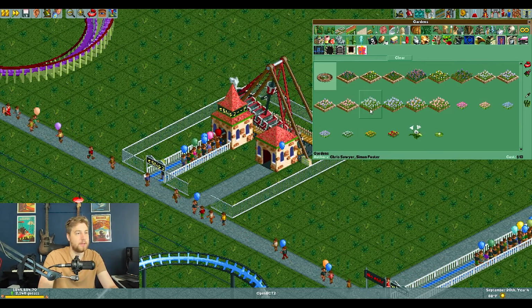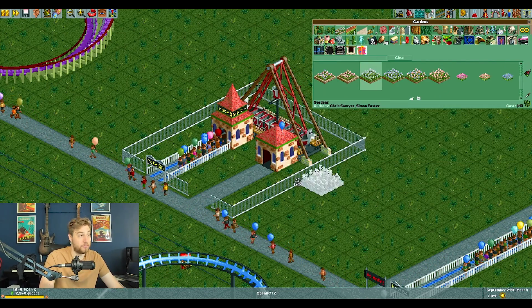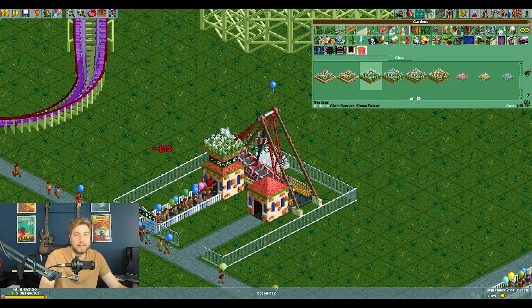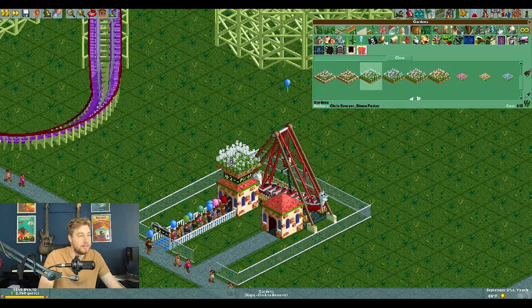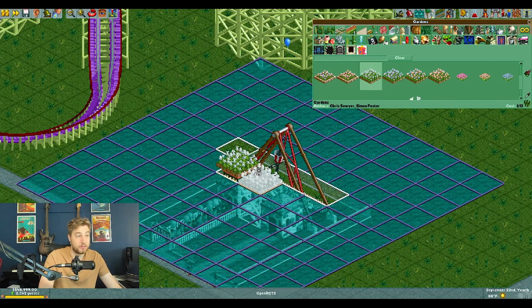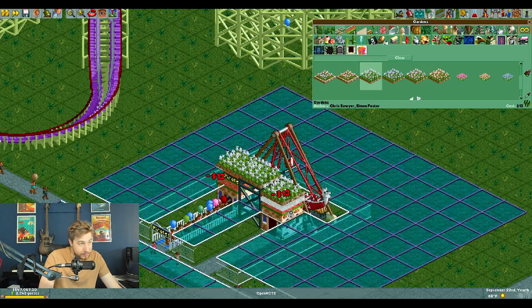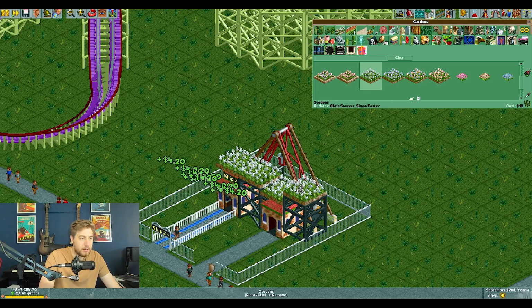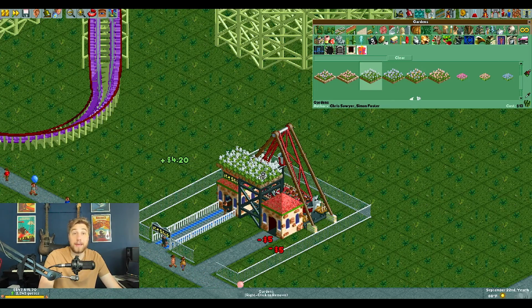Let me show you how to do some flowers. Let's say I wanted to put flowers on top of the entrance and exit, and that's a silly thing, but let's just pretend. The control key. So instead of having to do shift, click, shift, click, shift. Oh, wait a minute, it's not the right height. Is this the same height as this, or is this taller? And how do I fix it? No more of that, guys.